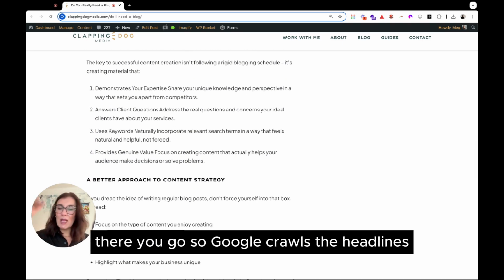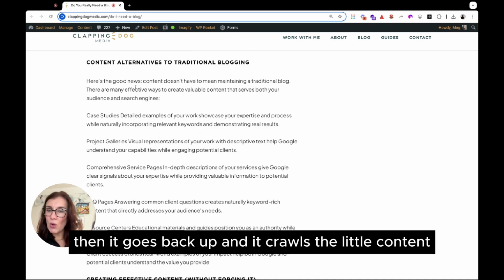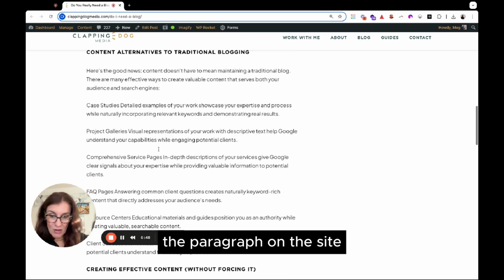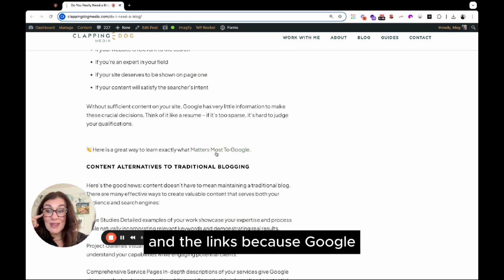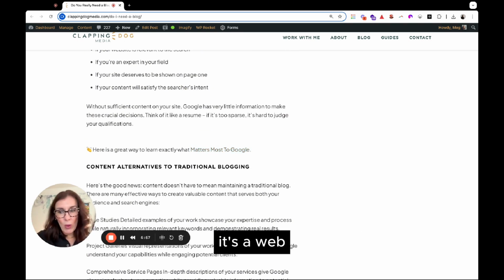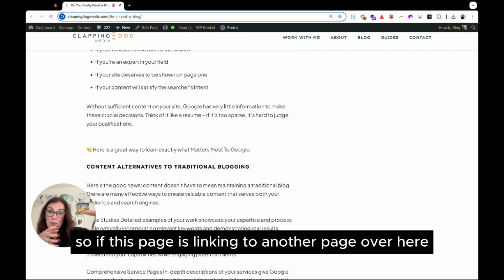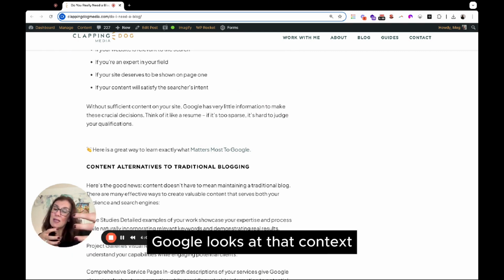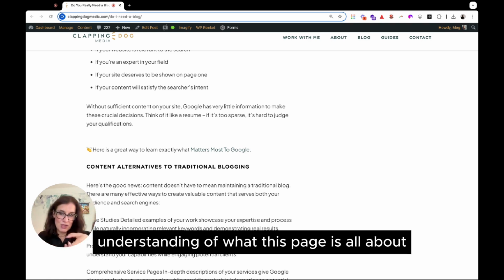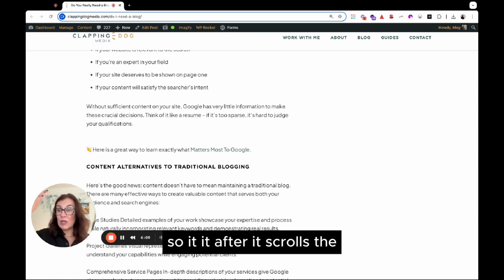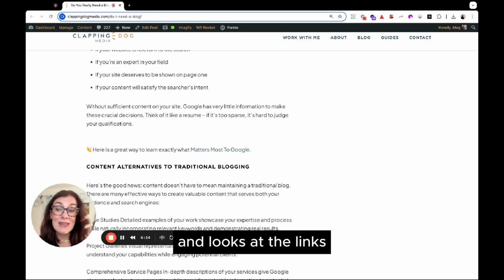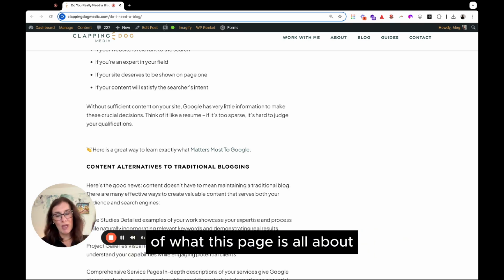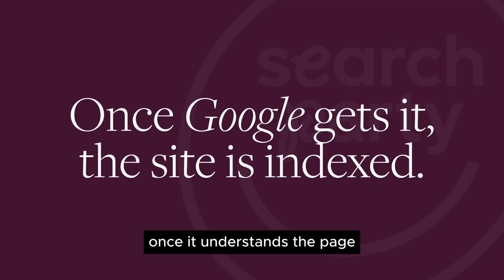So Google crawls the headlines, and then it goes back up and it crawls the little content, the paragraph on the site. It also follows, let's go up here, there's one up here, the links, because the internet's a web. So if this page is linking to another page over here, Google looks at that context to kind of grow a better understanding of what this page is all about. So after it scrolls the paragraph content, it goes and looks at the links to build a thorough understanding of what this page is all about. Once it understands the page, then Google will put it in its index.